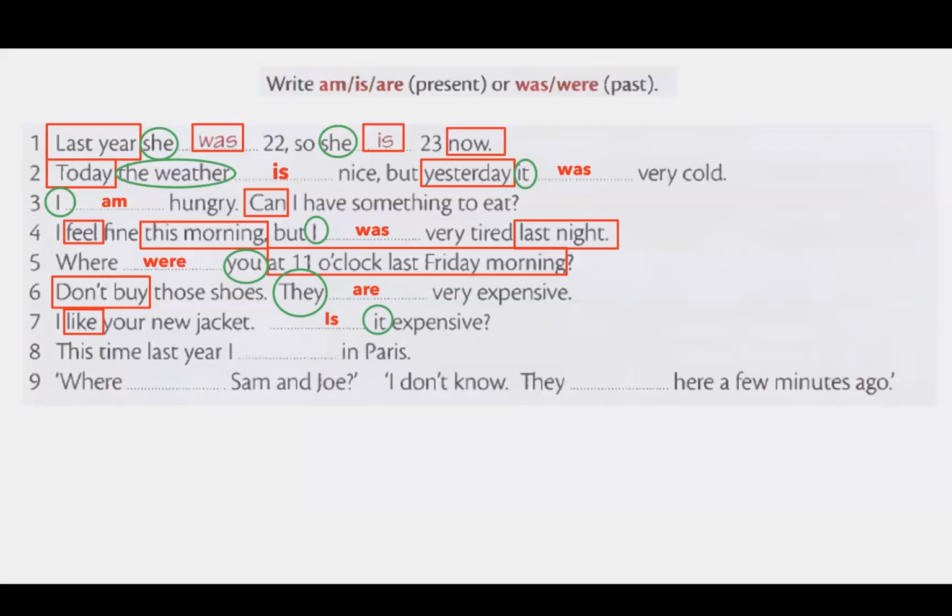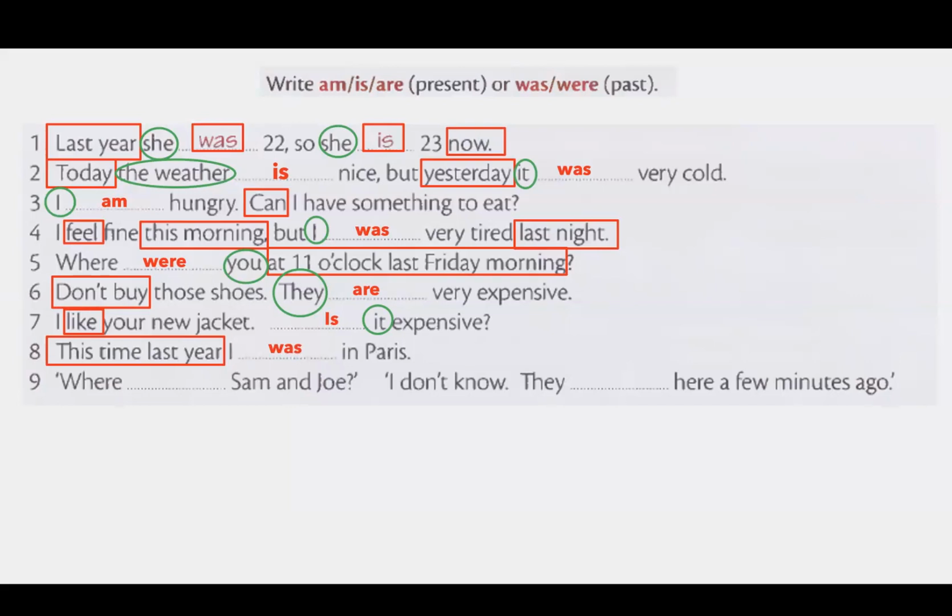Number 8, this time last year. So this is the time expression. It's talking about last year, the same time that we are having right now. But it's in the past. So the subject is I. So it should be I was in Paris.